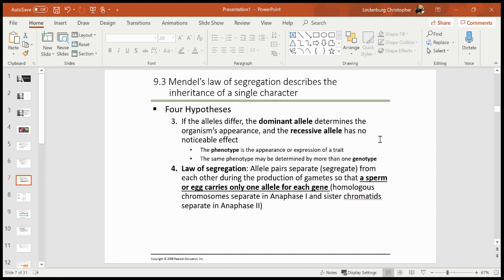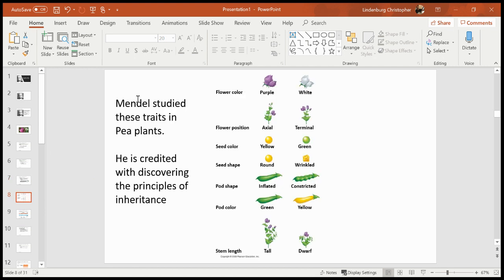These ideas today don't sound like a huge discovery, but at the time these were big ideas, and so we still discuss Gregor Mendel as an important figure in genetics. So go back and rewatch any of that if you need to get your notes down, and I'm going to carry on away from Mendel's big ideas. The last thing that you'll need to know is that Mendel studied multiple traits, right? You don't need to memorize these traits. We don't really care too much about that.